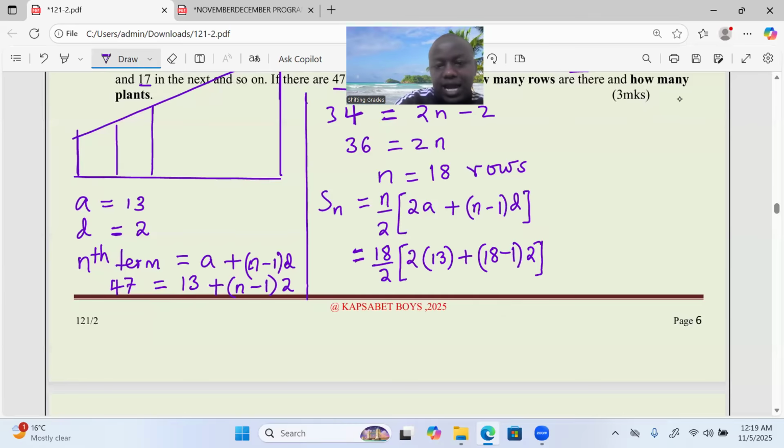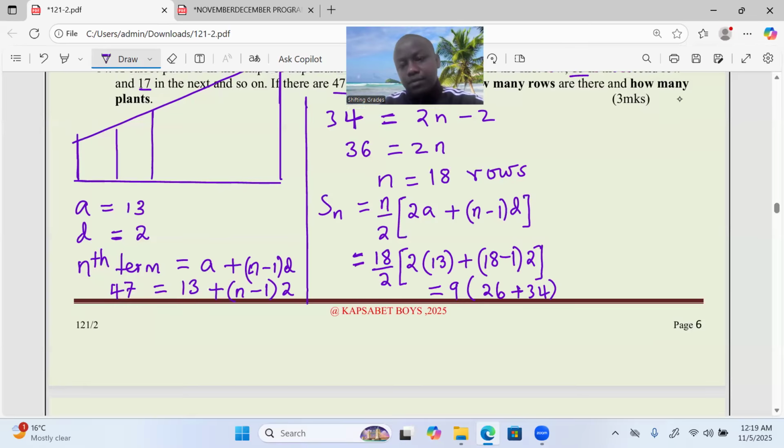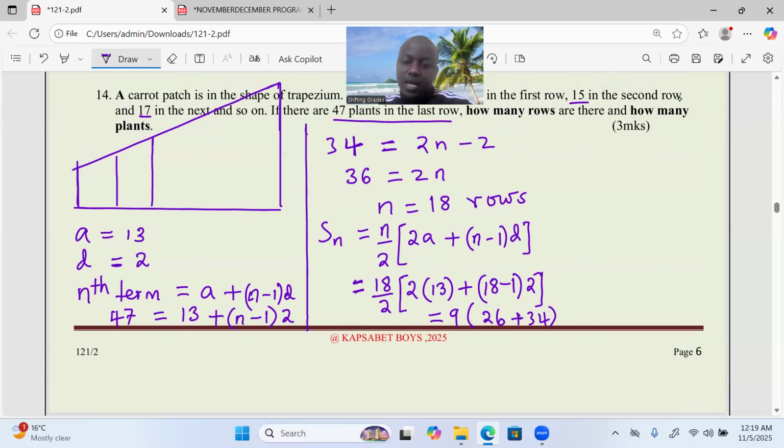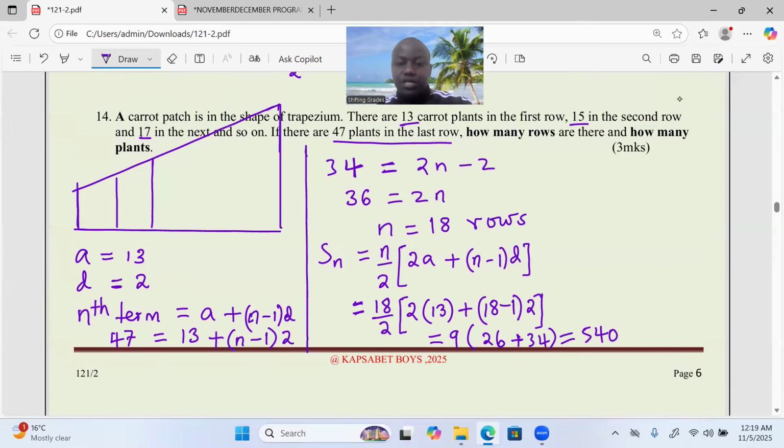Yeah, we can apply the calculator and come up with an answer now, or we can simplify slowly. Okay, 9 into 26 plus 34, because of 17 times 2. So 26 and 34 is already 60, times 9, which is 540 carrot plants. 540 carrot plants.